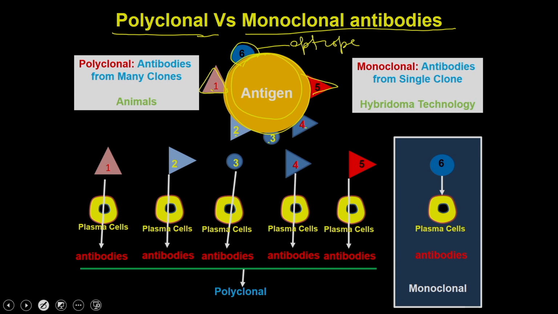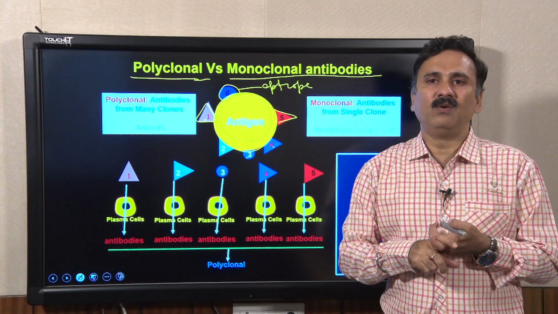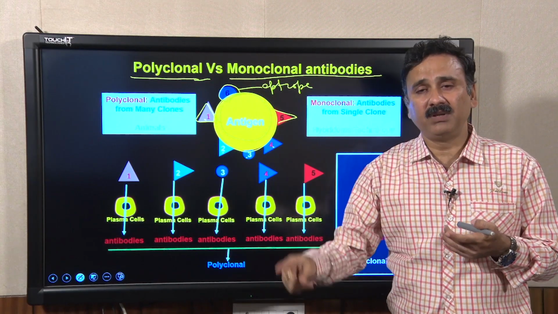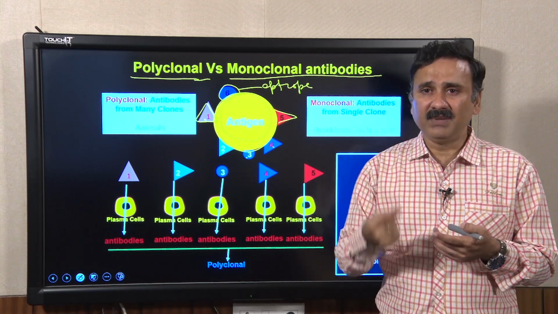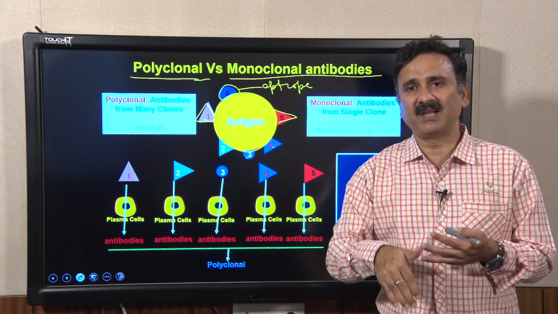and 6. All these epitopes, when processed by the antigen presenting cells, are expressed along with the MHC class II, and subsequently they activate the B cells, and then the B cells activate the plasma cells.